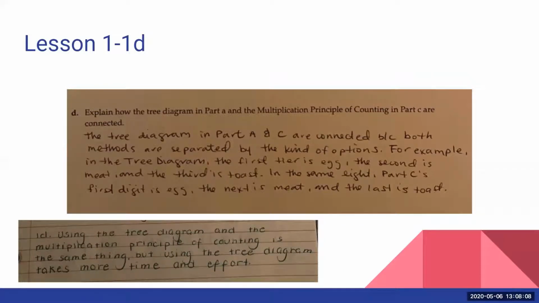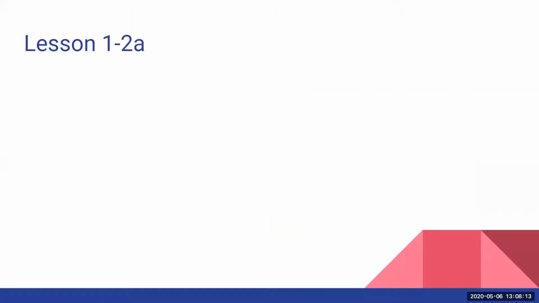All right, so moving on to question 2. So again, we're still in lesson 1, and we're talking about question 2A. In 2A, we're talking about license plate numbers in West Virginia. And I think we had a little trouble with all the information it was offering. It did have 3 things that were important to think about. And all that is hopefully in front of you as you're following along with this review video.